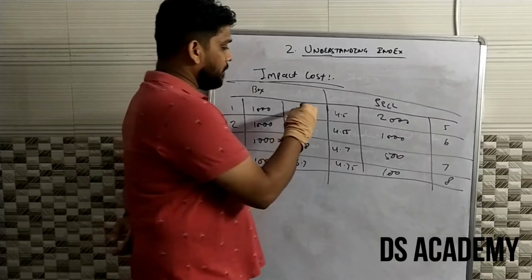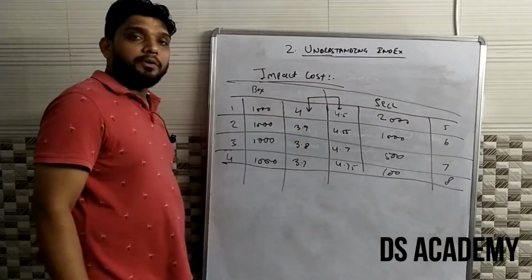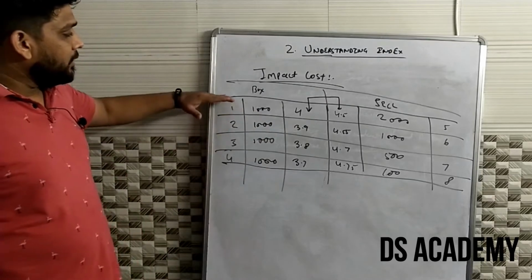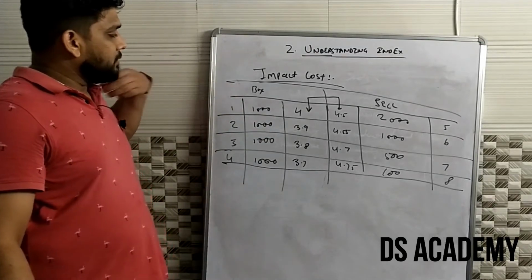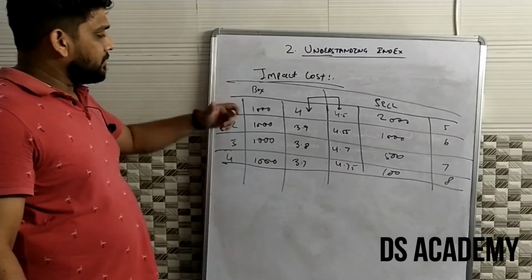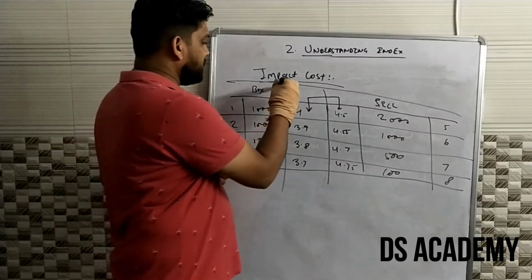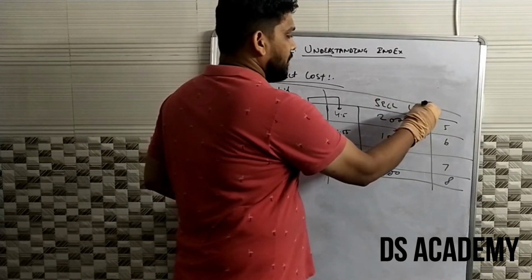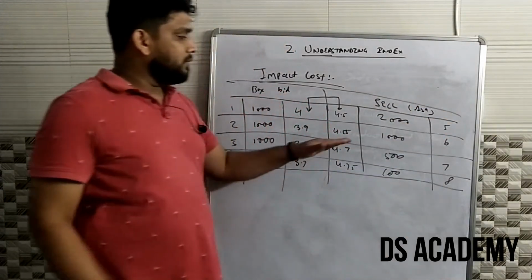First of all, there is a difference between the best available prices. The best buying order available is at the best bid price, which is 4, and the best ask price is 4.5.